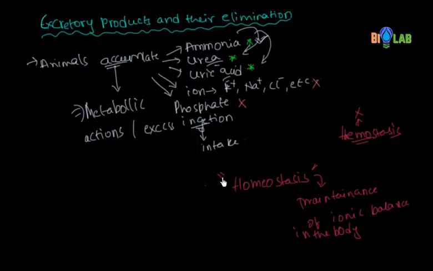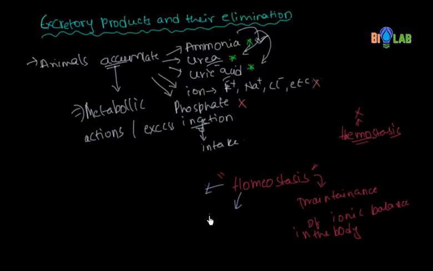This homeostasis generally is maintained in two ways, guys.